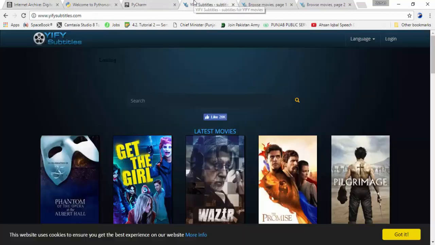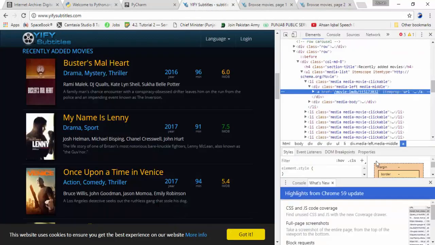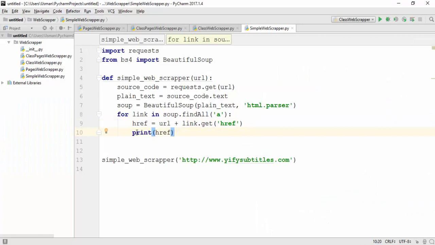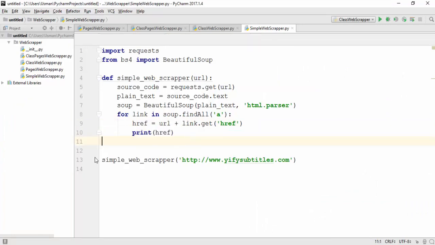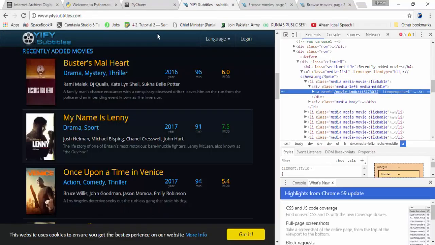Let me show you why we are adding that. As you can see here, the href tag is given the value relatively, not the absolute address. It contains a relative address, not the absolute address. So we have to add the base URL to it, and after that we are printing it. But you can do whatever your requirement is. After that, we are calling that function by providing the URL of this site.